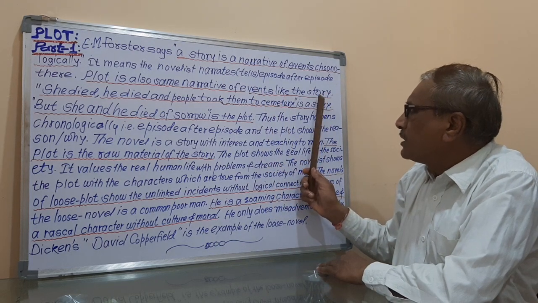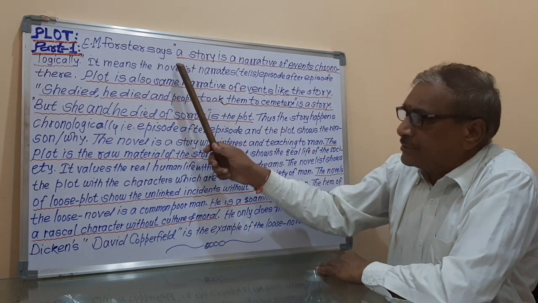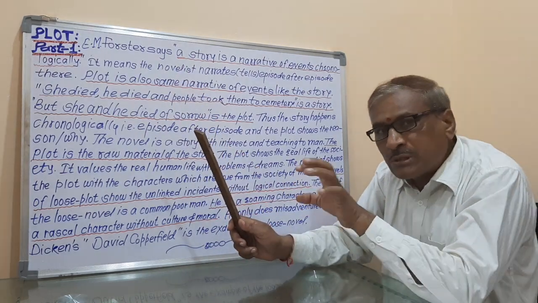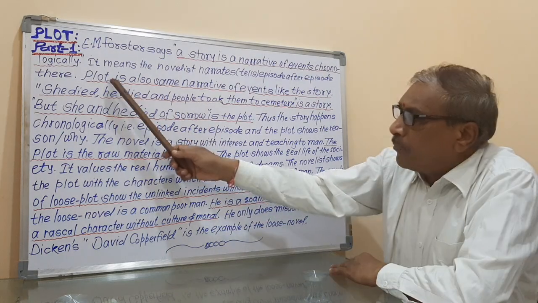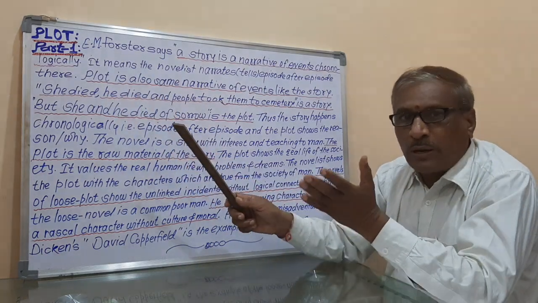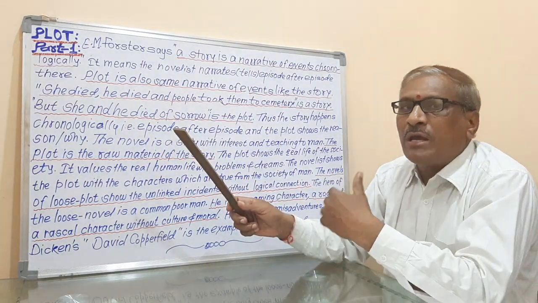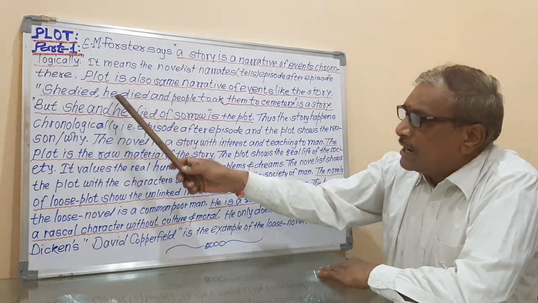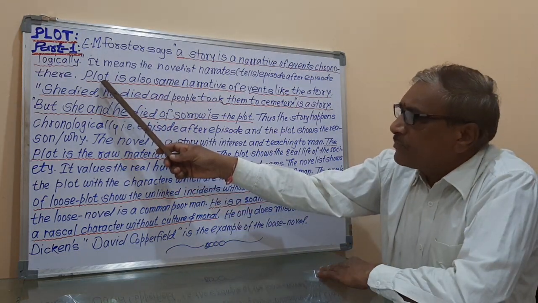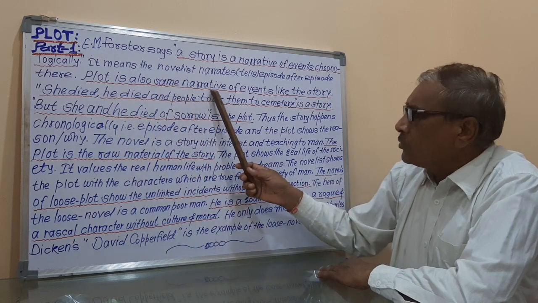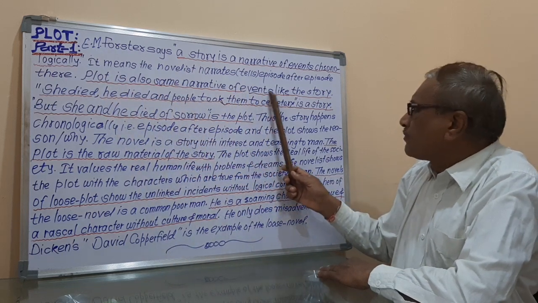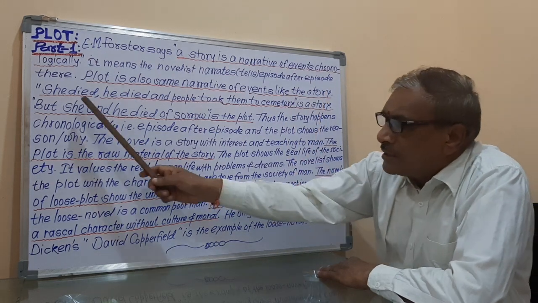It means that the story and the plot are up to some extent similar. The plot is also like the story and the story is also like the plot. So here is the explanation that the plot is also the same narrative of events like the story.